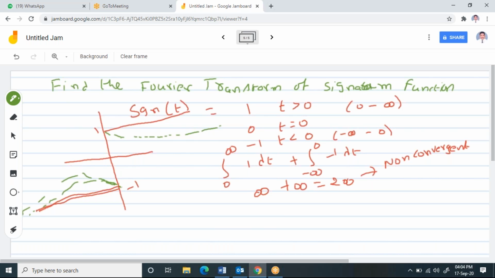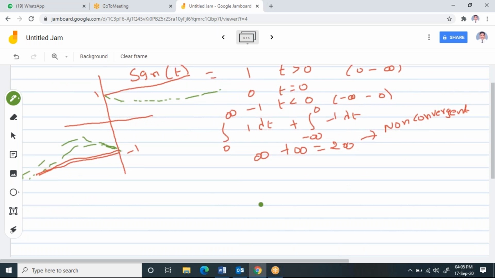So instead of writing 1, I can write the equation for the signum function by a new function like this. You can also write this signum function in terms of unit step function like this. So please try to understand.